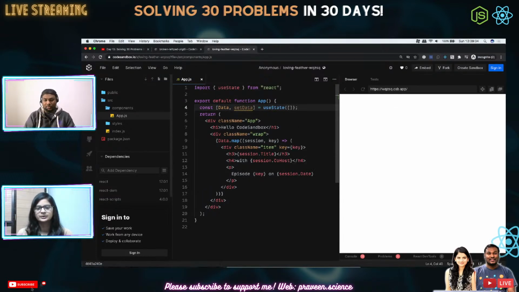So if we do this way, in a few seconds we can see that this is going to refresh and show us nothing here, because there is nothing here at the moment, and we need to get the data from here. So Shivani, I might need your help for doing the useEffect part, because I always get messed up with the useEffect. So I need your help on that.